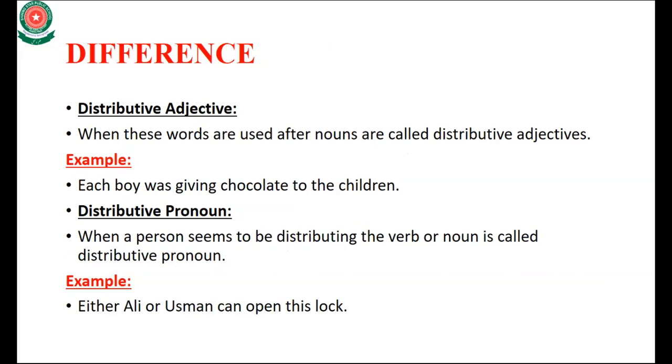Like the example, each boy was giving chocolate to the children. So in this example, the distributive adjective comes with a noun. So this is called a distributive adjective.